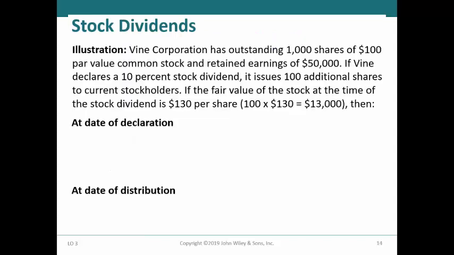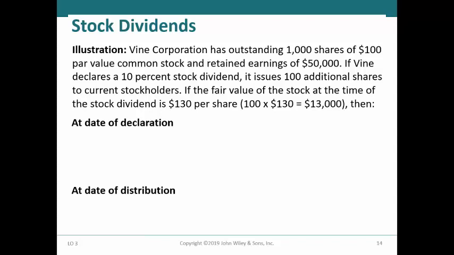To demonstrate the recording of a small stock dividend, we will look at Vine Corporation that has outstanding 1,000 shares of $100 par value common stock and retained earnings of $50,000. If Vine issues a 10% stock dividend, it will issue 100 additional shares to the current stockholders.